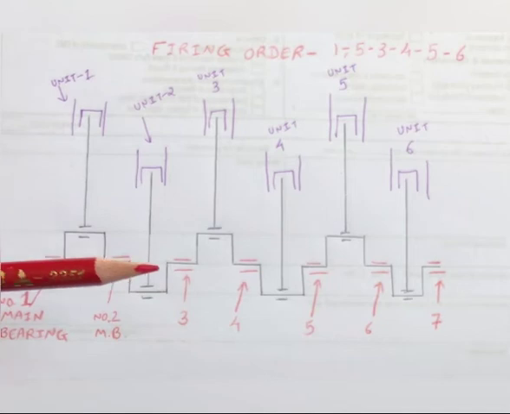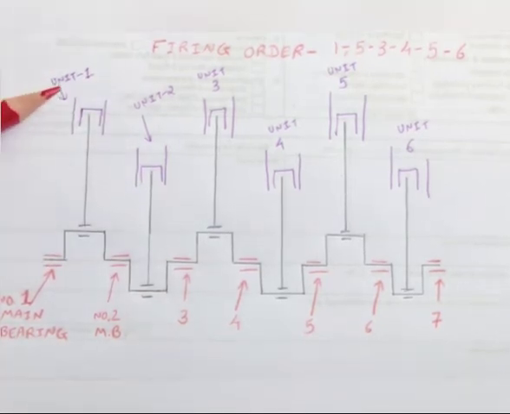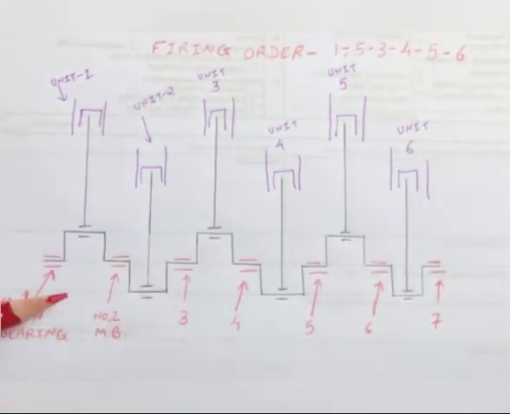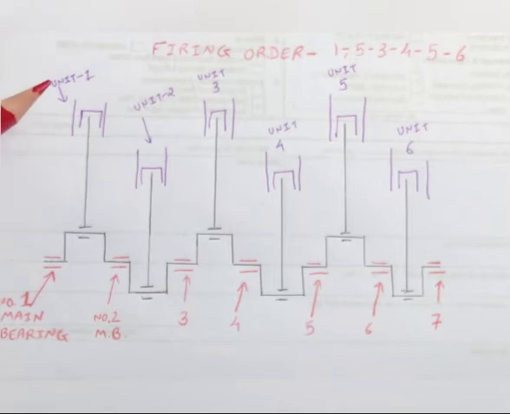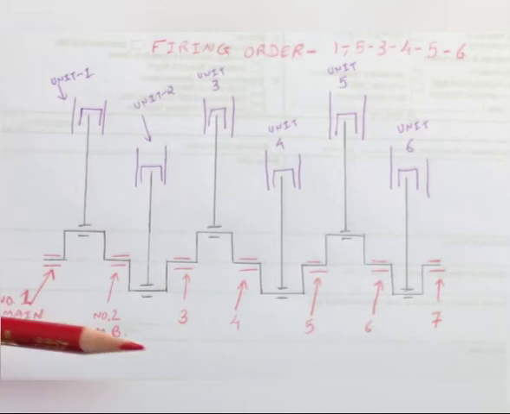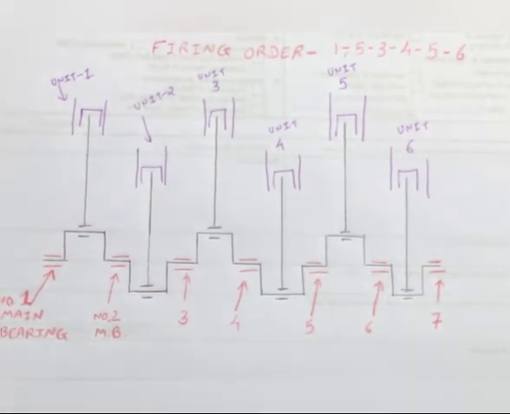The third reason is also similar to reasons 1 and 2. Suppose there is an ignition stroke in unit 1 and unit 2, the load in this area will increase, which increases the vibration of the engine. But if the ignition stroke is in unit 1 and then in unit 5, the load is evenly distributed, so the vibration of the engine will be less.